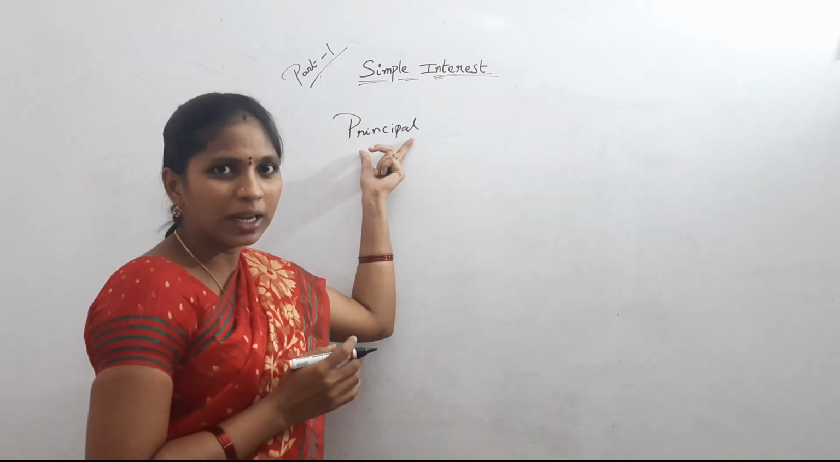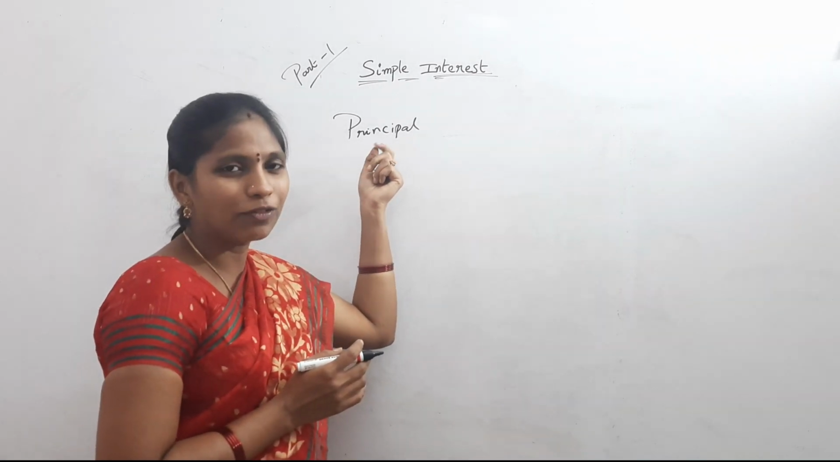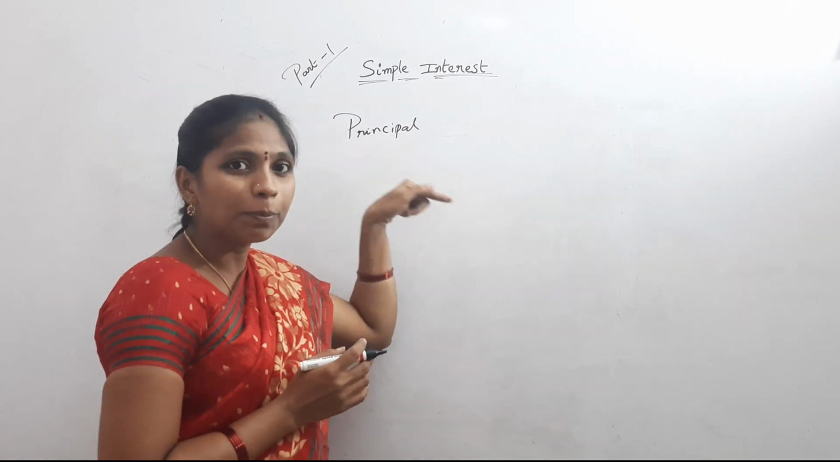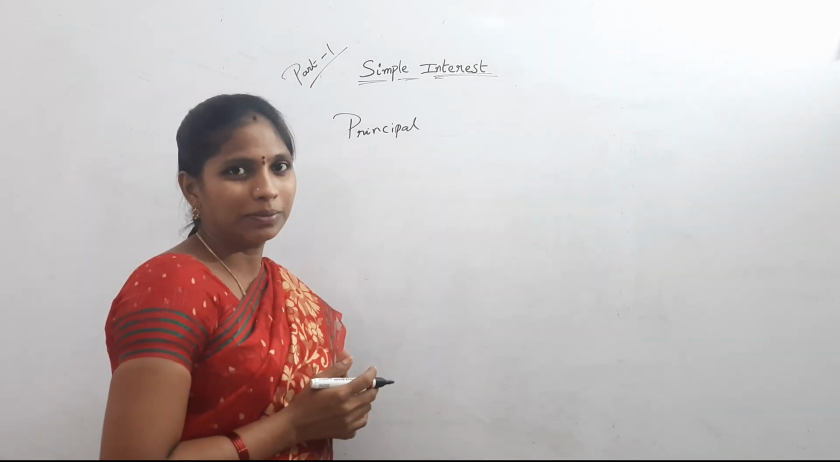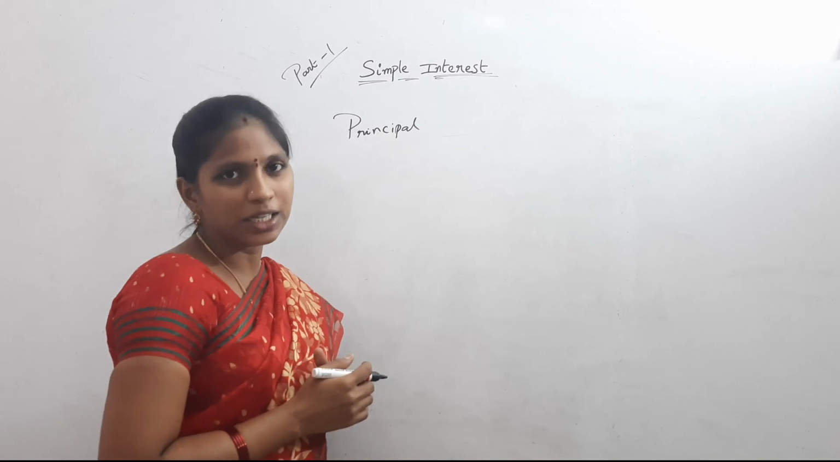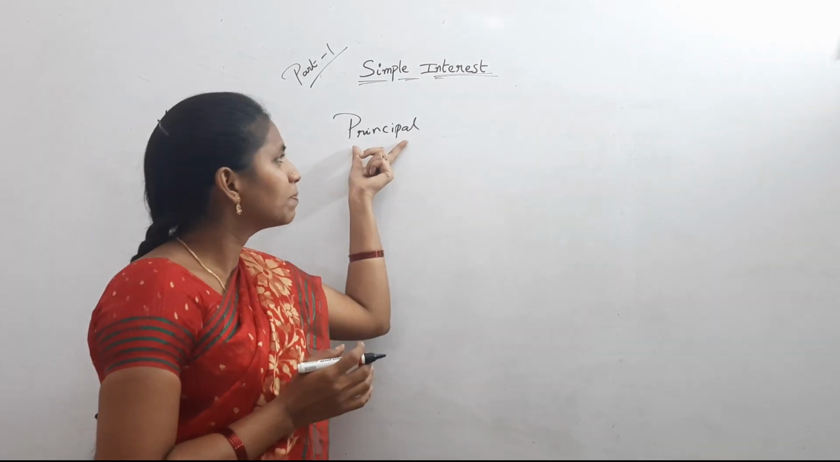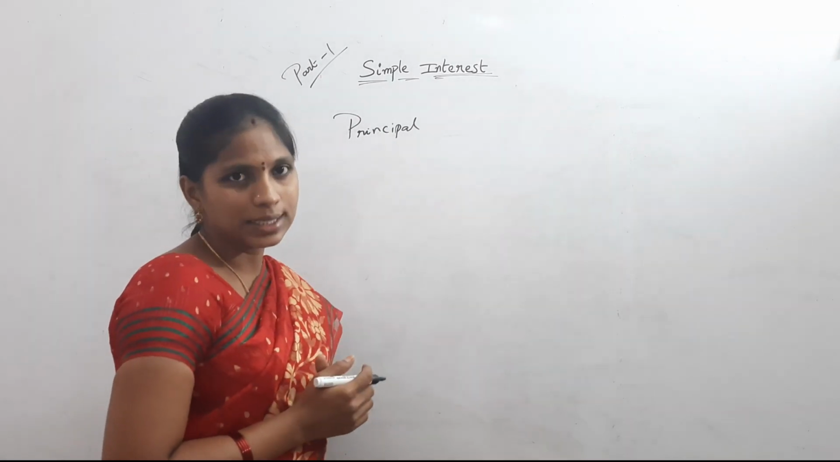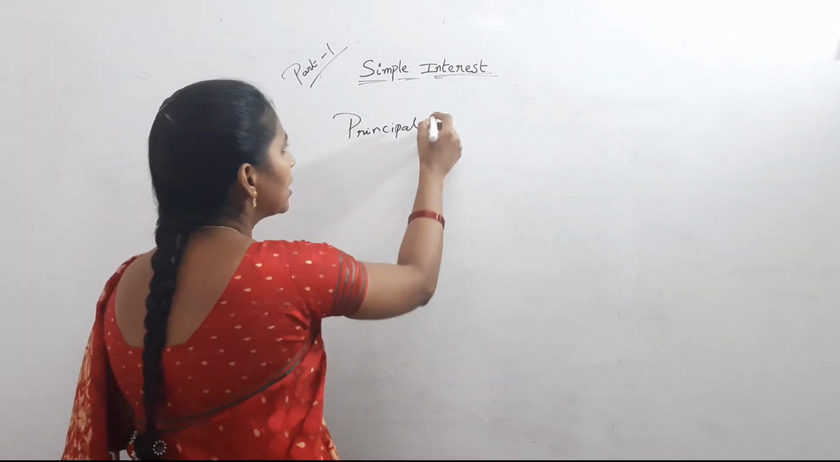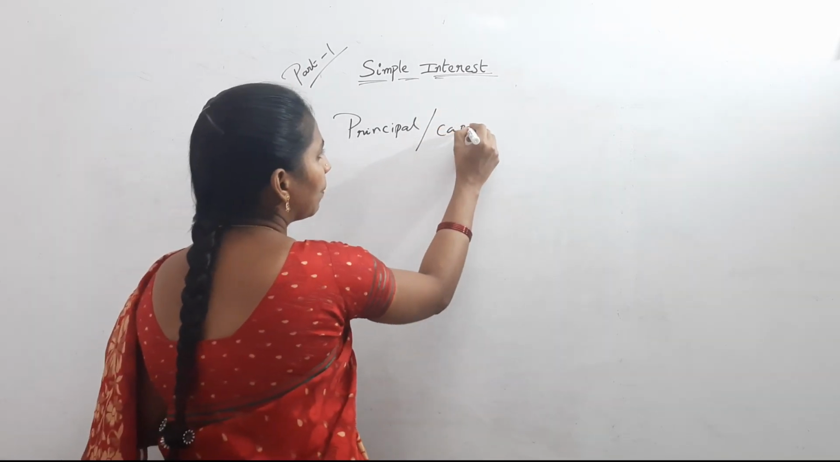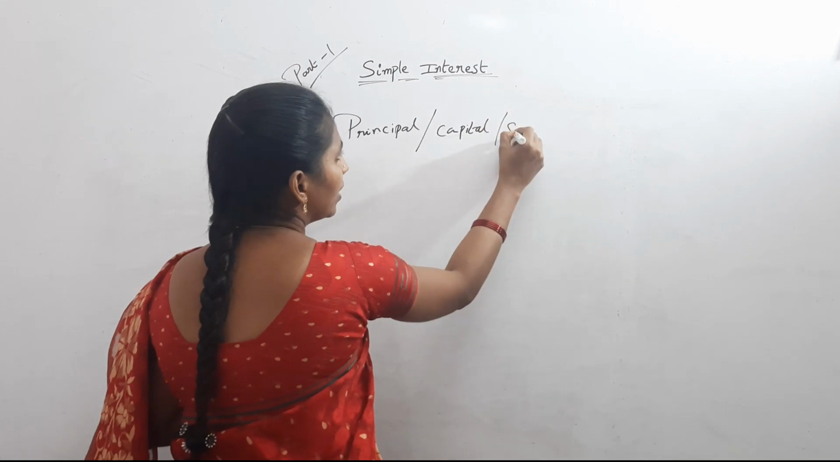Please check the spelling of principal. So many students are confused about the spelling. Principal is different from principle. Principle means a rule. Here principal means capital or sum. Other terms for principal are capital and sum.